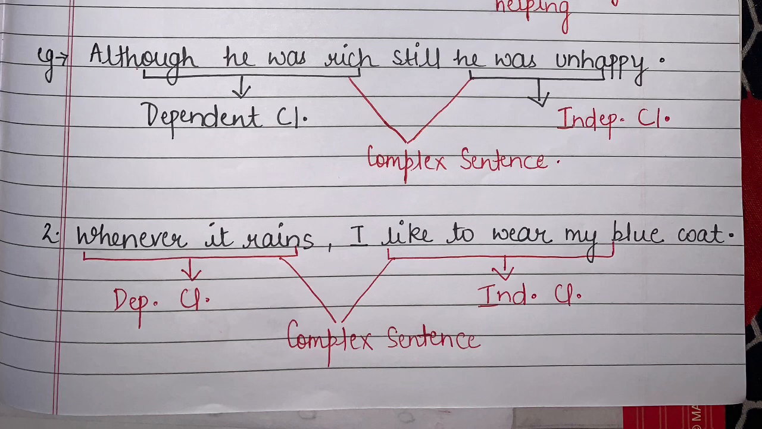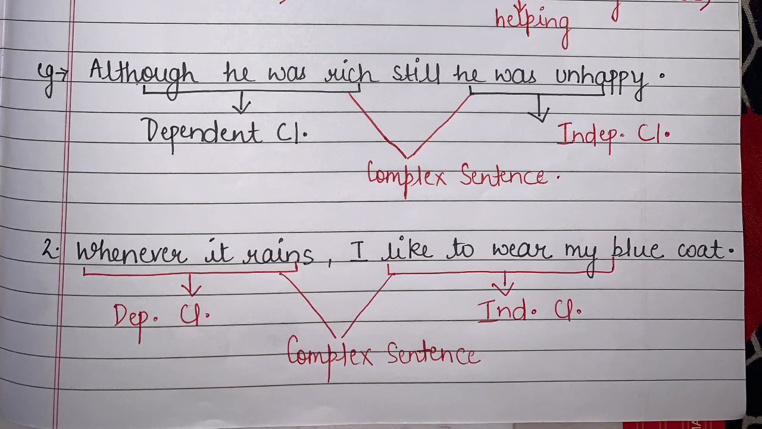This sentence is not complete in itself, right? It demands another clause to complete it. Similarly, if I say "I like to wear my blue coat," this is my independent clause. It is complete in itself. Even if I don't add anything before or after this sentence, it is complete in itself. Can you see? I like to wear my blue coat. That's it. So here I need one dependent clause and one independent clause to complete my complex sentence. Are you understanding this? Beta, don't be confused.